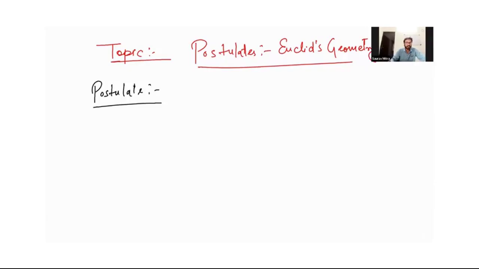A postulate is a statement which is accepted by everyone, but it has only limited scope. It is only limited to geometry only. So it is only applicable, only valid in geometry. The axioms that we discussed are valid everywhere, in every branch. Only the postulates are limited in their access to geometry.